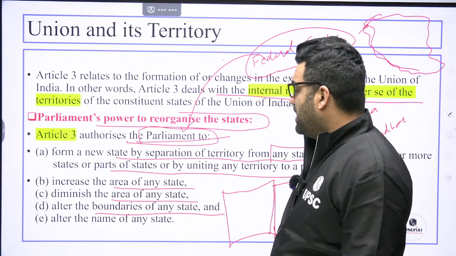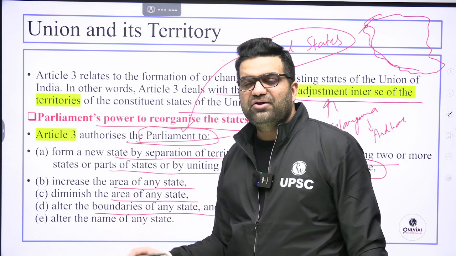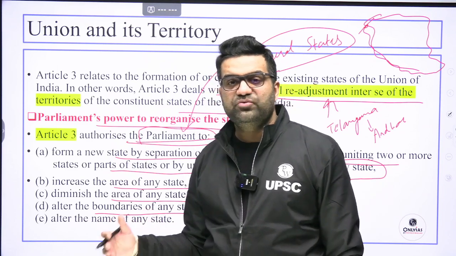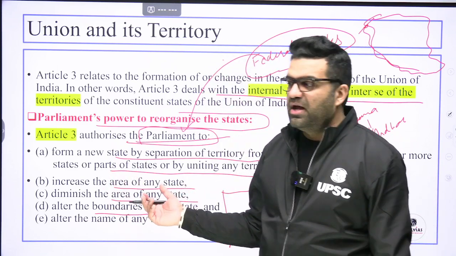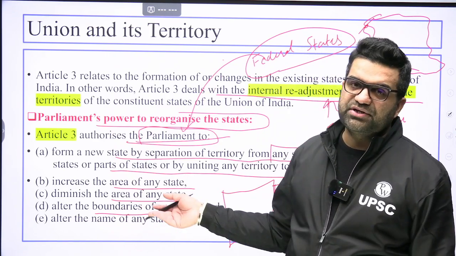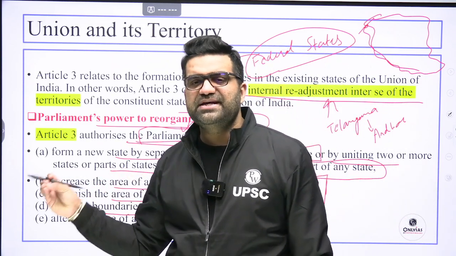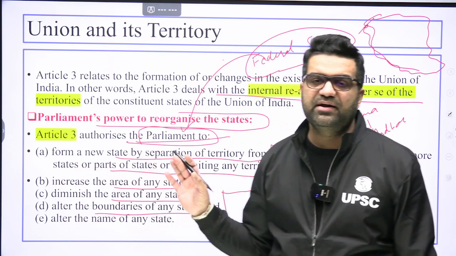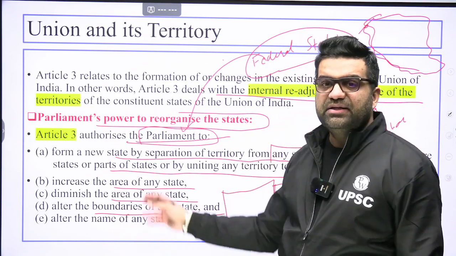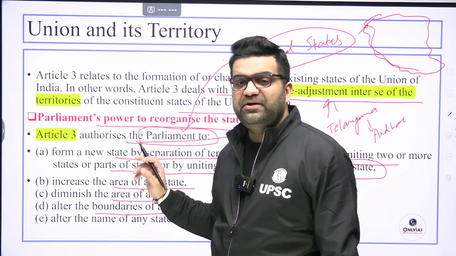So now, if the name of the state needs to be changed, the state cannot change its own name. Odisha's name has to be changed by the parliament only. Odisha legislature can pass a resolution, Orissa to Odisha. Okay. So the name of a city like Bengaluru can be changed by the State Legislative Assembly of Karnataka. But if the name of Karnataka needs to be changed, then under Article 3, the approval of the parliament would be needed.